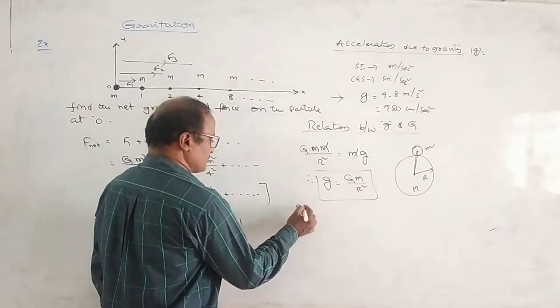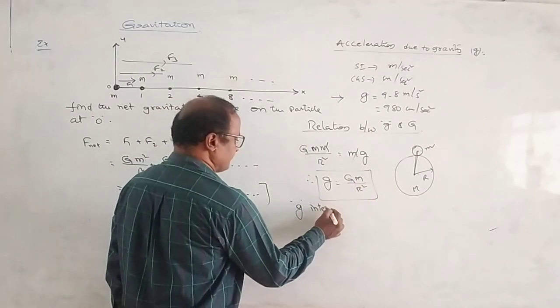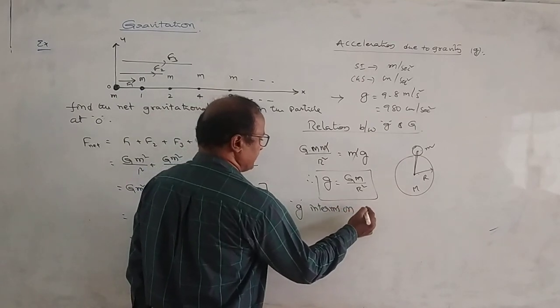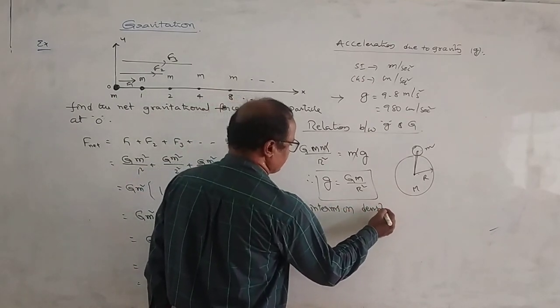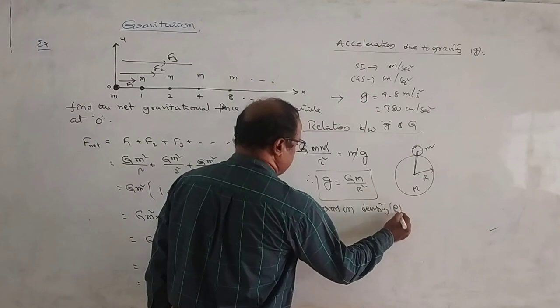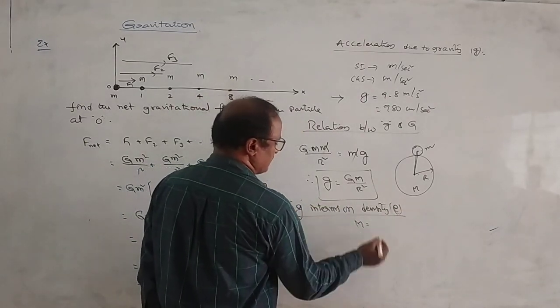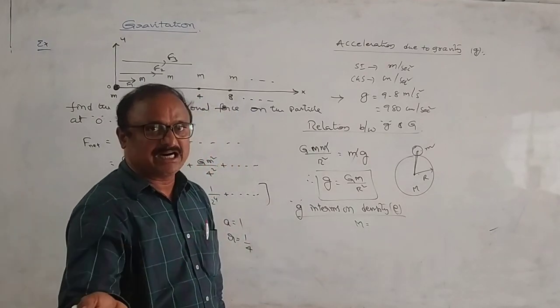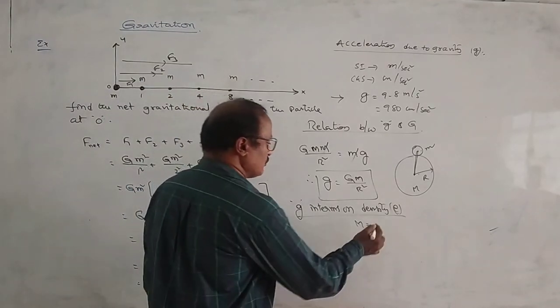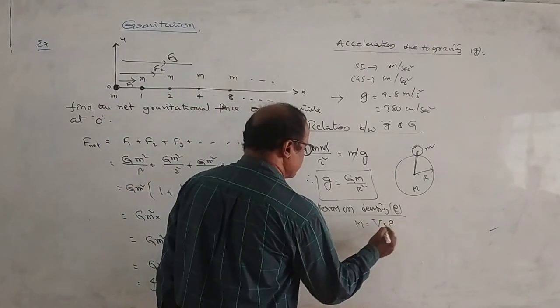Next, small g in terms of density. Density is mass by volume, so mass is volume into density.